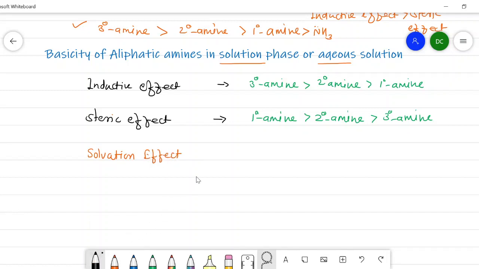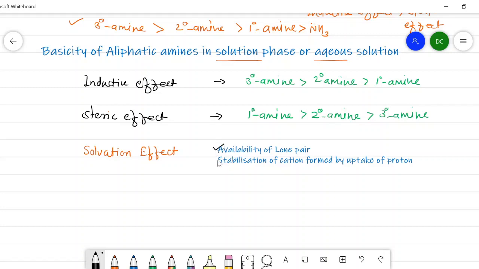Before starting with the actual solvation effect, we have to keep in mind two facts: the availability of the lone pair and the stabilization of the cation, which is formed by uptake of the proton. And this stabilization effect is nothing but the solvation effect. To understand the solvation effect in amines, you have to consider the reaction of amines with water. First of all, I will write the reaction of primary amine, that is RNH2, with water. It will form